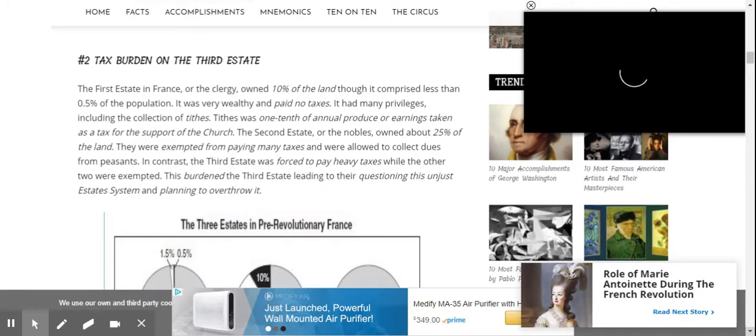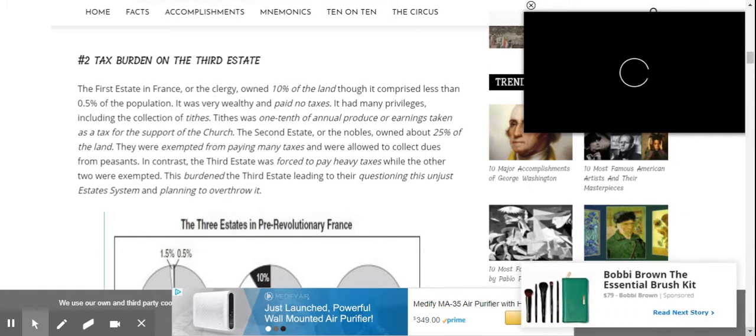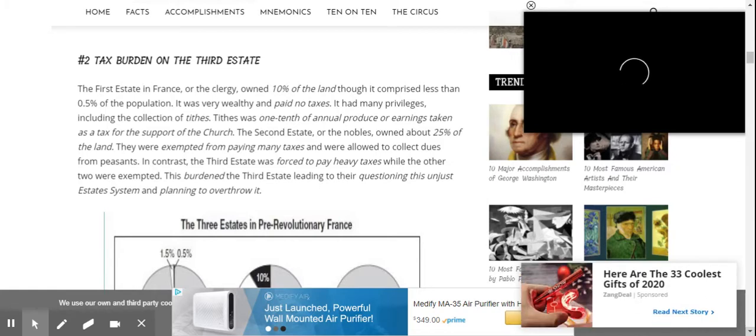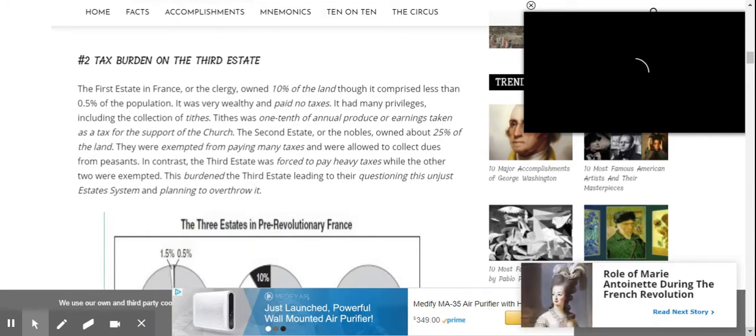The second estate, or the nobles, owned about 25% of the land. They were exempted from paying many taxes and were allowed to collect dues from peasants. In contrast, the third estate was forced to pay heavy taxes, while the other two were exempted. This burdened the third estate, leading to their questioning this unjust estate system and planning to overthrow it.